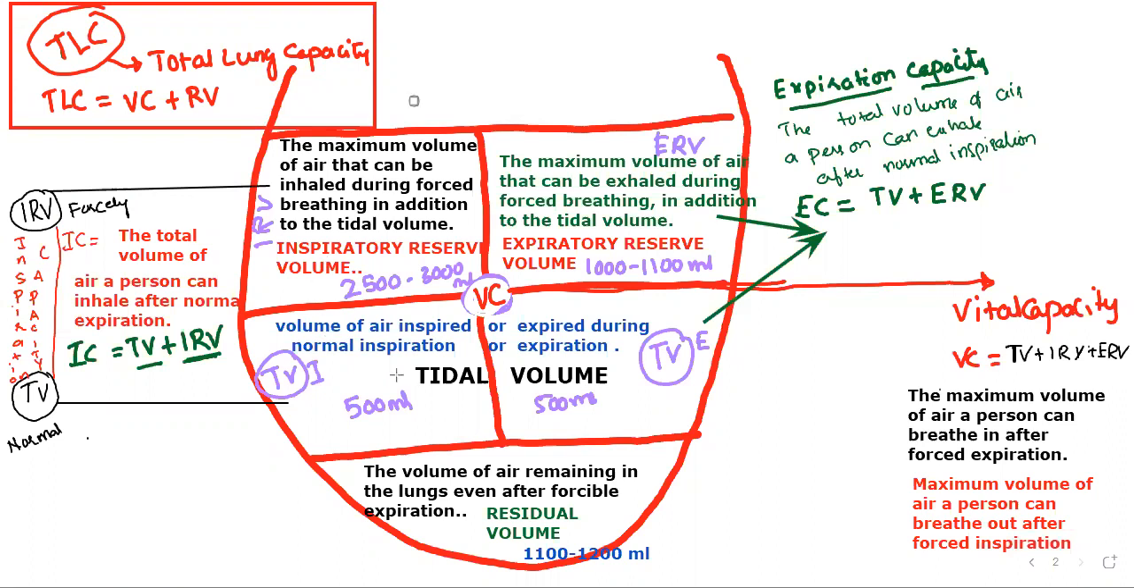Here VC means TV plus IRV plus ERV. Then if you add residual volume also, what will come? Vital capacity plus residual volume. So what will come? Total lung capacity will come. Okay, so let us define this particular one.